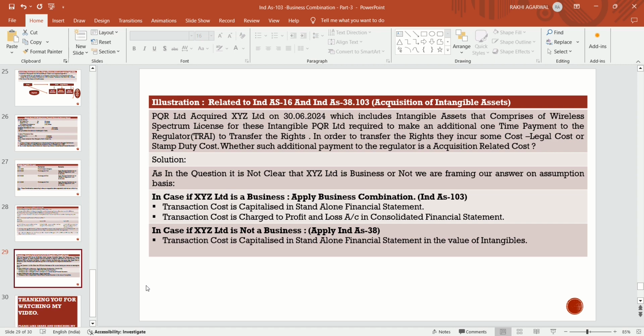Transaction cost in that case is capitalized in the standalone financials, and transaction cost is charged to profit and loss in the consolidated. And if it is not a business, then we will apply Ind AS 38. The intention of the organization is to acquire only the asset of the organization, so it is a case of asset acquisition. In that case, Ind AS 38 will apply, and transaction cost is to be capitalized in the standalone financial statements in the value of it.